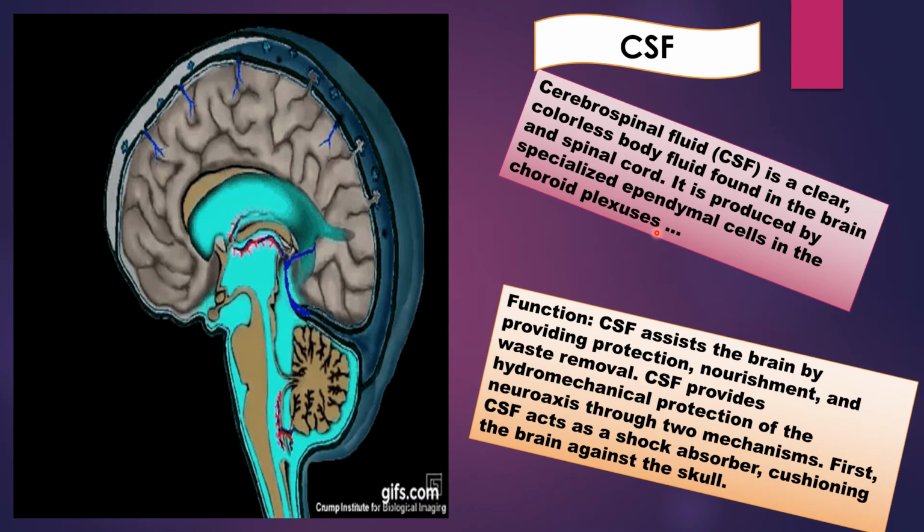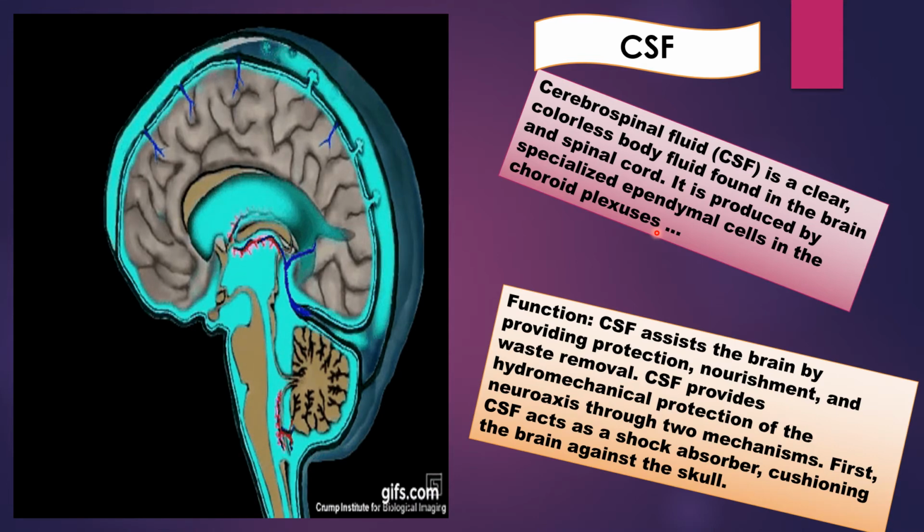CSF resembles colloid-free plasma with certain variations of crystalloid contents. The total volume of CSF is 80 to 150 milliliter in adult and contains glucose, protein, lactic acid, urea, cations like sodium, potassium, calcium, magnesium, and anions like chlorine and bicarbonate, etc.